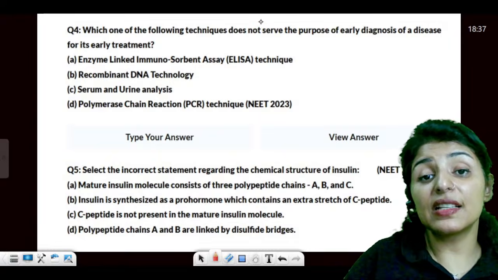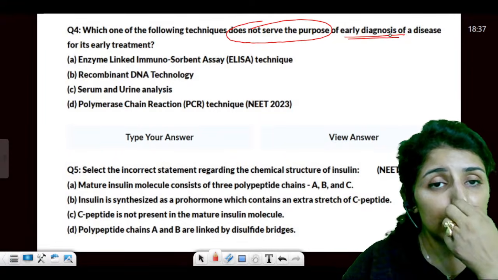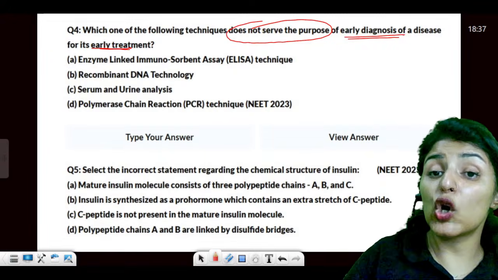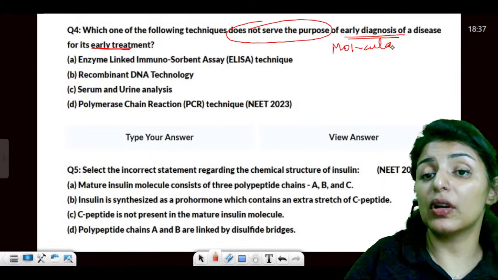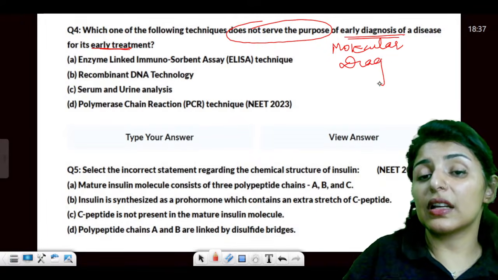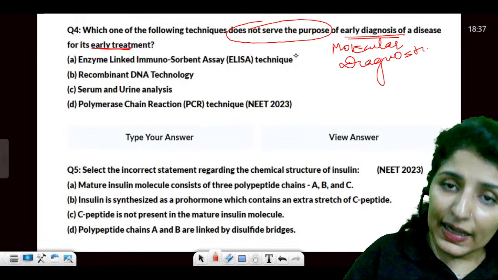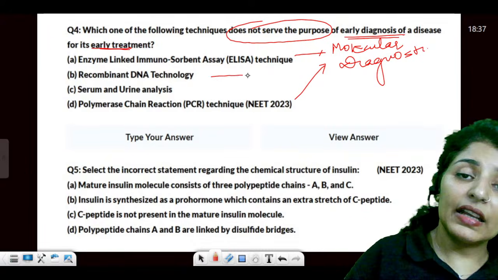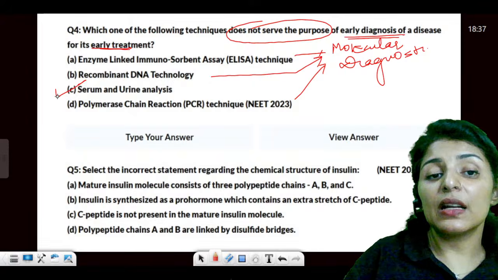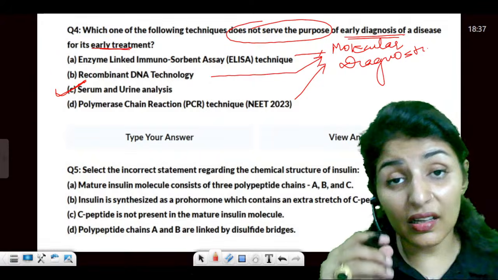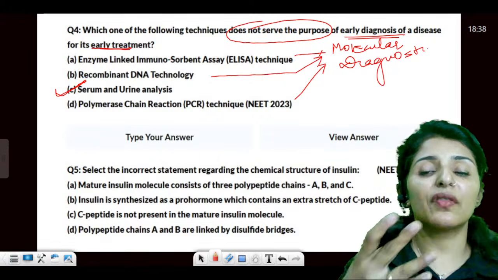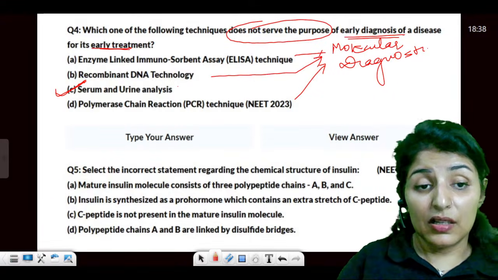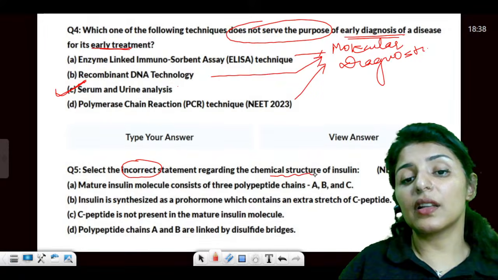Which of the following techniques does not serve the purpose of early diagnosis? Early diagnosis for early treatment. That means which of the following techniques is not a molecular diagnostic technique? We know ELISA is molecular diagnostic. We know PCR is a molecular diagnostic technique. rDNA technology is also molecular. But serum and urine analysis are conventional methods of diagnosing a disease. Is this clear?